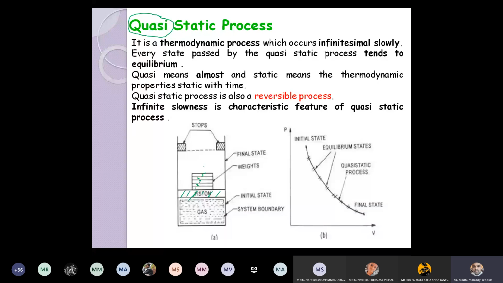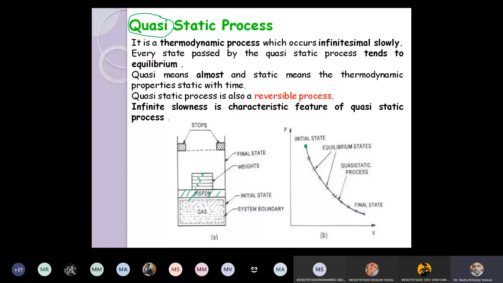Due to the weight acting on the piston, nothing but due to the force acting on the piston, the gas inside the cylinder is getting compressed. That is the initial position. Now this is the state corresponding to the system. High pressure, low volume. Okay. Now these are the stops, meaning the maximum movement of the piston from here to here is possible. After these points, the piston cannot move outside. Okay, so those are the stops.